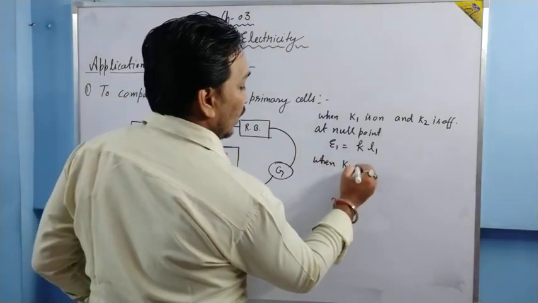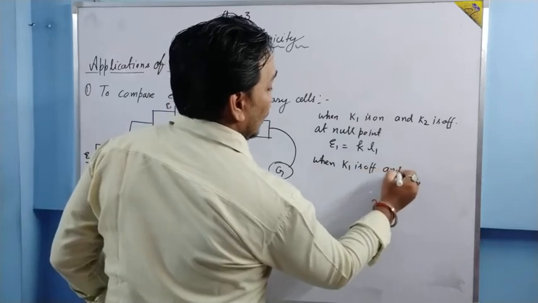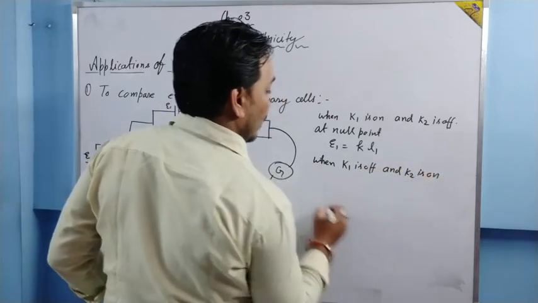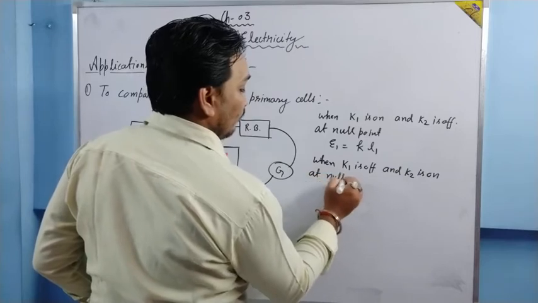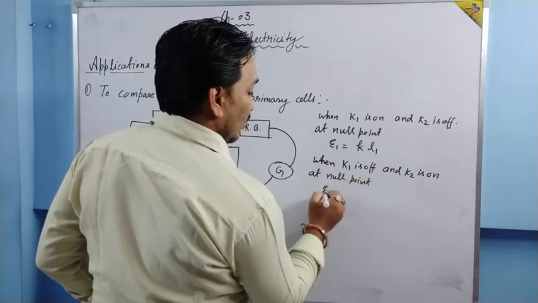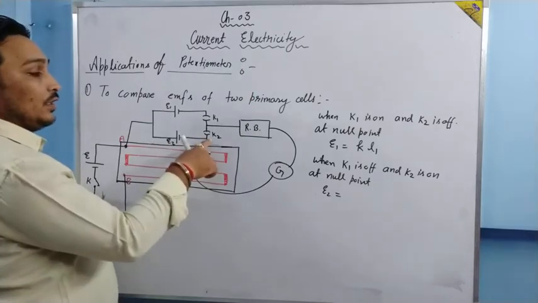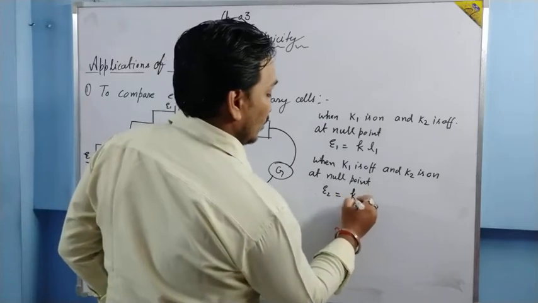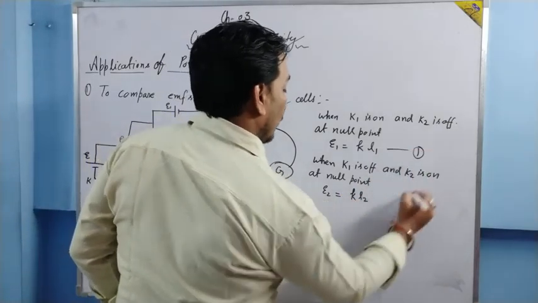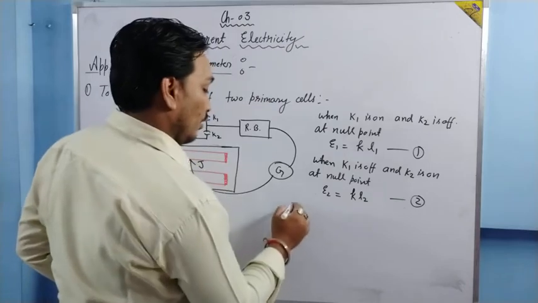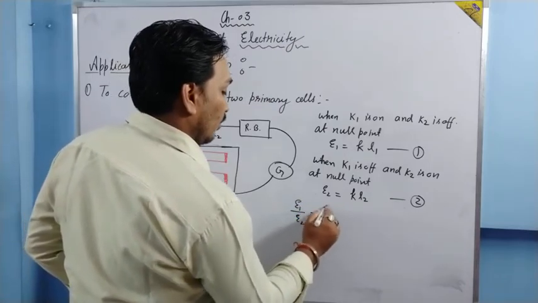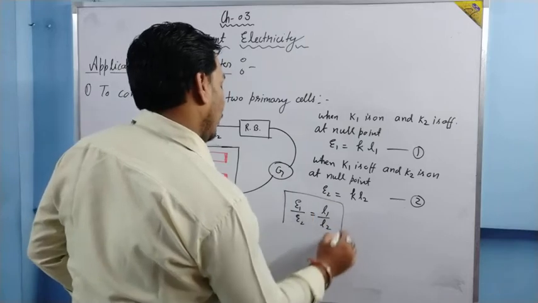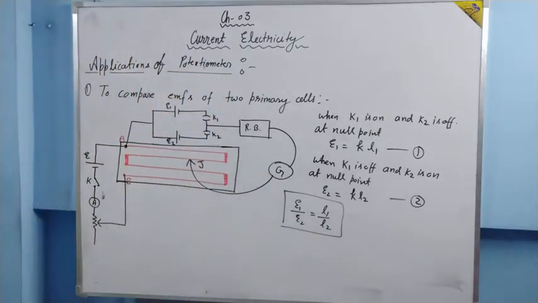And when K1 is off and K2 is on, then at null point, now E2 will be connected in the circuit. If this key is on and this key is off, this cell will be disconnected and only this cell will be connected. E2 = KL2. Let this equation be 1 and this equation be 2. Divide equation 1 by 2. E1 upon E2 will be equal to L1 upon L2. So by this we can compare the EMFs, we can calculate the ratio of the EMFs of two cells. This is how the circuit works.